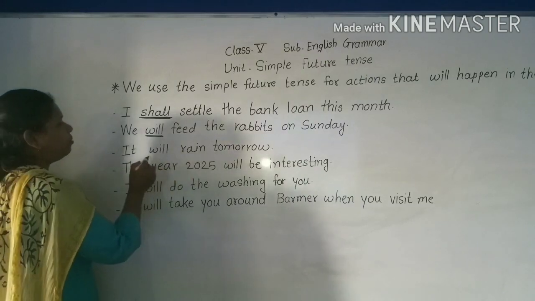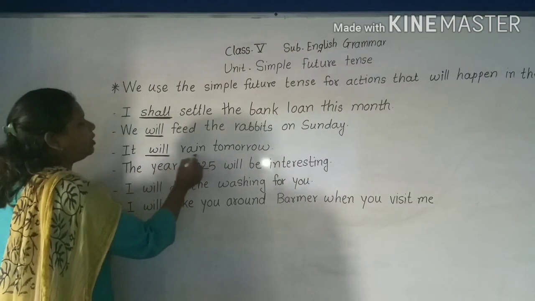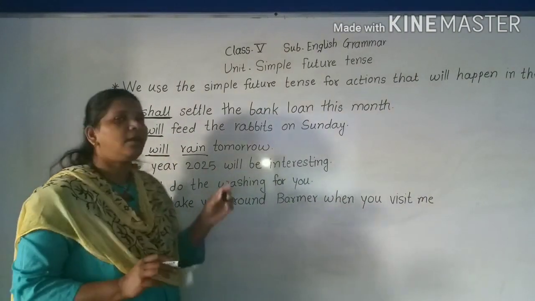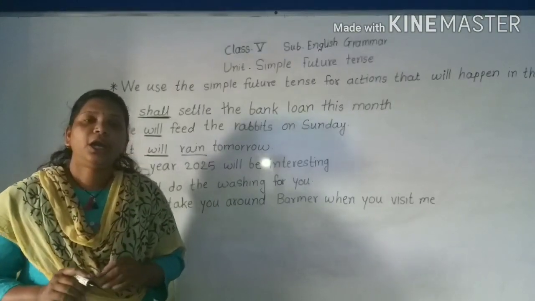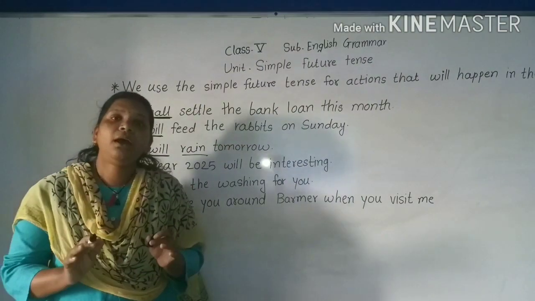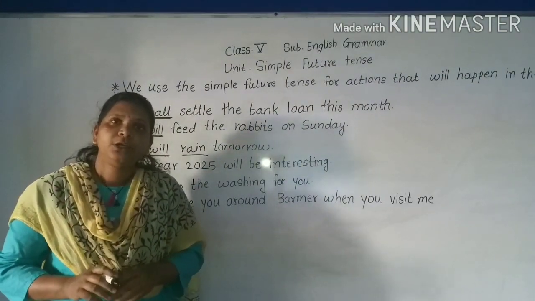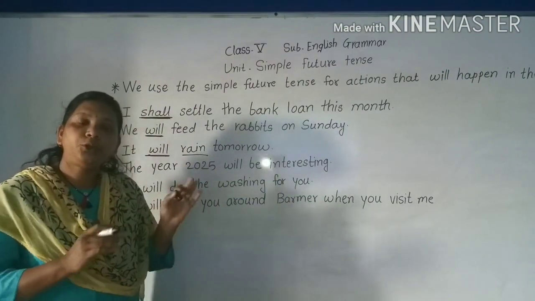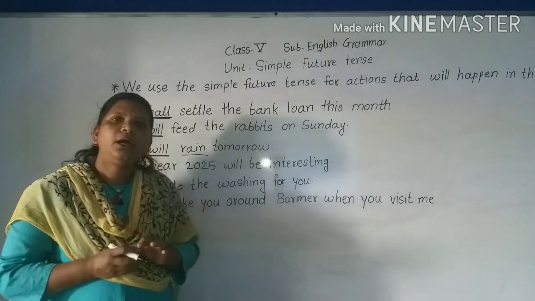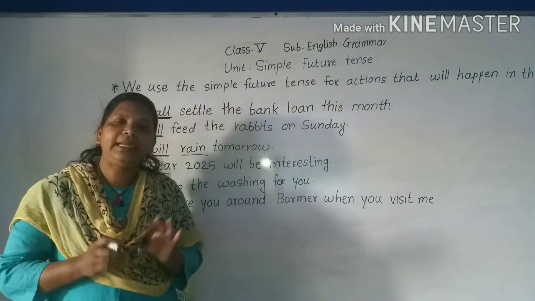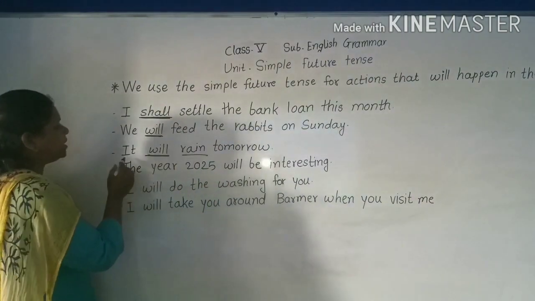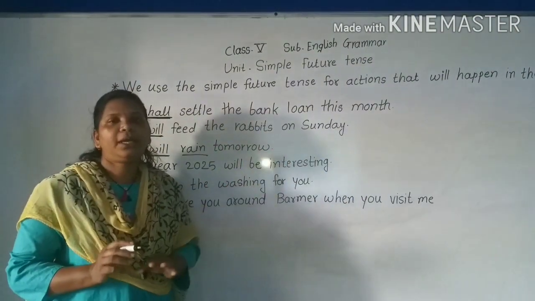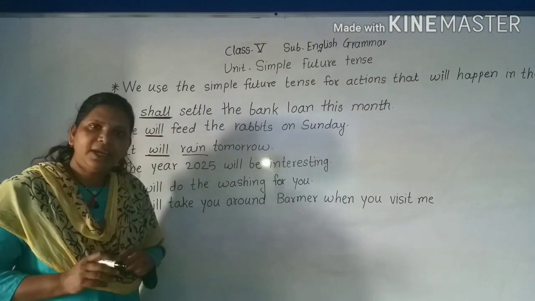It will rain tomorrow. Okay. Now rain is a verb here, so before the verb will has been added. It will rain tomorrow. Now see, in this sentence we are predicting something. So we use simple future tense to predict an event. For example, we have seen this sentence, it will rain tomorrow. Now see the prediction we have made here.